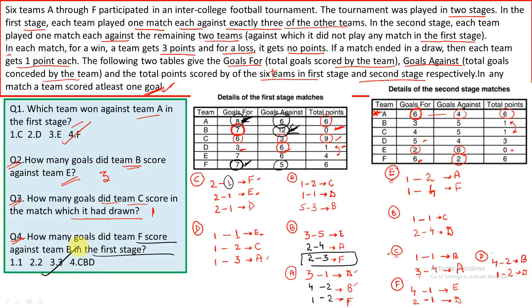Let's try to conclude. In any questions of games and tournaments, when you have 2 stages or multiple rounds, you have to look into totality. As you have seen, most of our first stage information came from the information we formed or got from the second stage. Hope you have understood it.